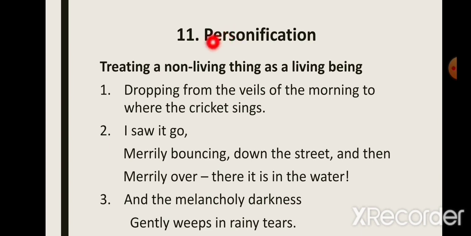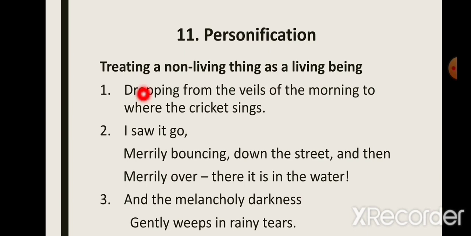Next poetic device is personification. Treating a non-living thing as a living being. So this means personification. When in a text, the writer talks about a non-living thing as a living thing, as a person, we call the device personification.